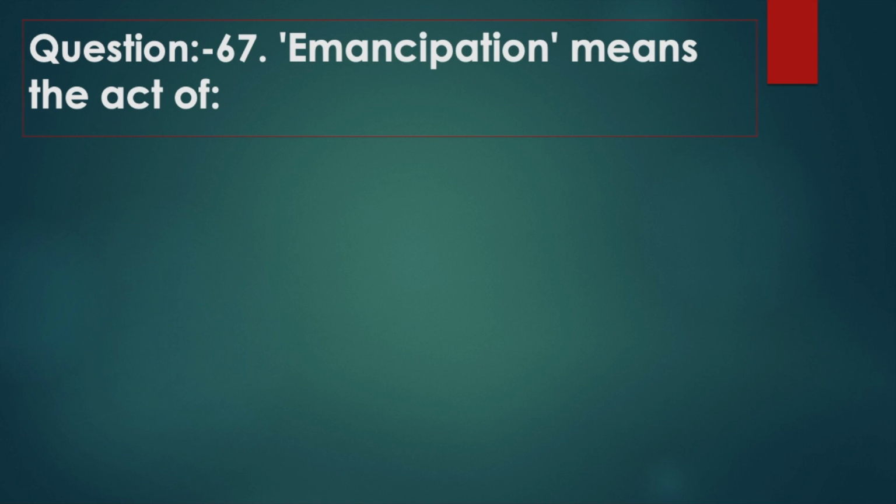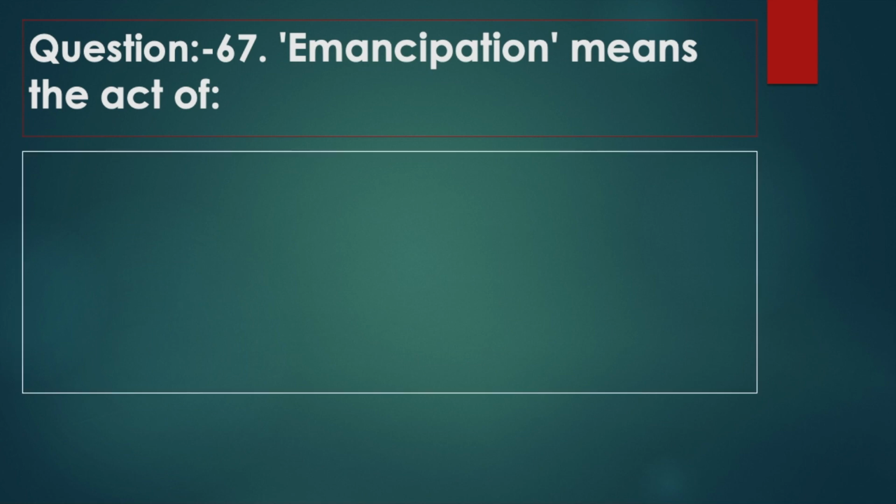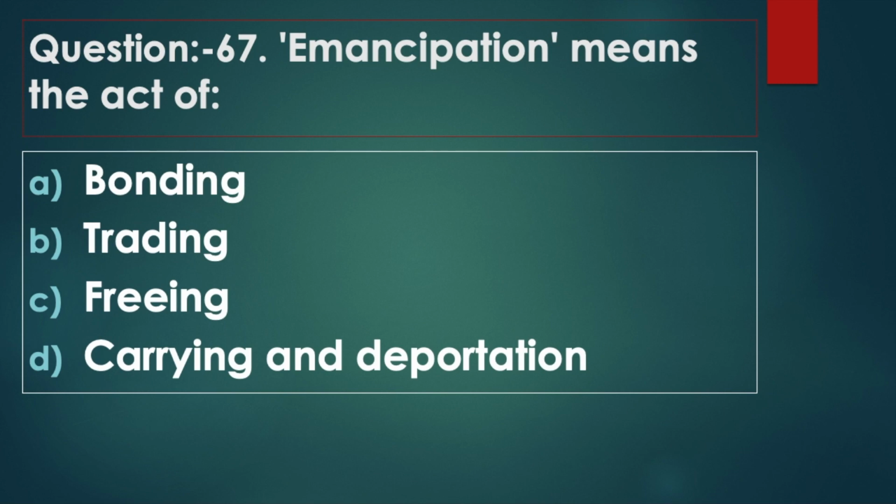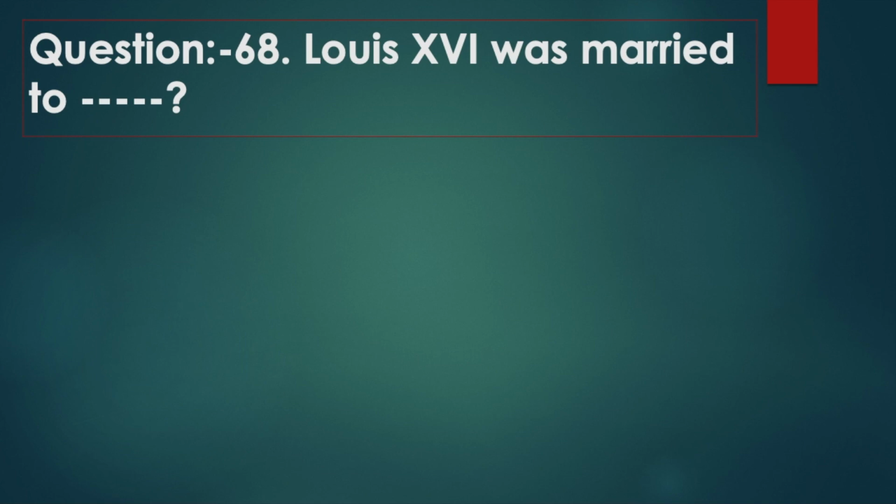Question 67. Emancipation means the act of. Option A, bonding. Option B, trading. Option C, freeing. Option D, carrying and deportation. Answer option C, freeing.